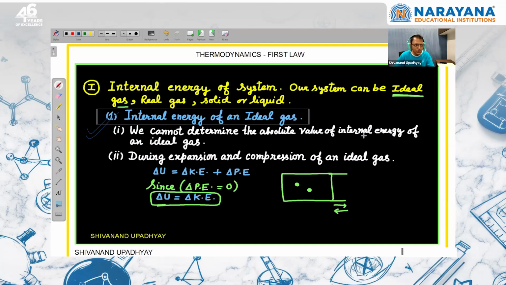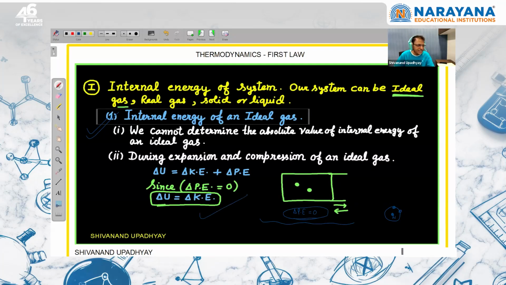We cannot determine the absolute value of internal energy of an ideal gas during expansion and compression. Suppose this is an ideal gas and the piston is moving in the outward or inward direction. What is going to happen when this is an ideal gas? There are no interactive forces, so there is no change in potential energy of the system when expansion and compression take place. Neither the potential energy due to force of attraction between nucleus and electrons, nor the repulsion between electrons, none of the potential energy is going to vary. So for an ideal gas participating in expansion and compression, the change in potential energy is always zero.